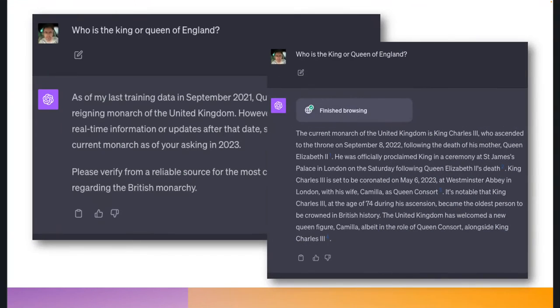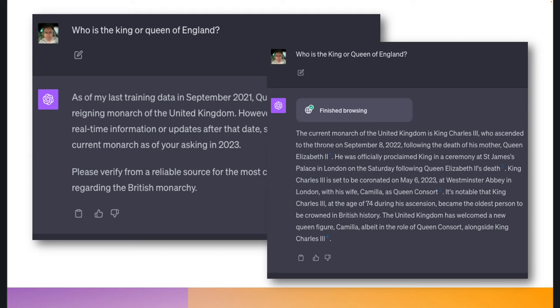Now, there are ways to solve this, and many different systems solve it in different ways. How ChatGPT, the application, is solving it is by introducing Bing browsing. And as a Plus subscriber, you can actually use this feature. If you don't want to pay, you can just use Bing Chat as well for free on the internet, because it does something quite similar. And what happens here when we ask the question, who's the King or Queen of England, is that a web search is done first. They click a couple of links, they get the data, and then based on the data you get back from the internet, a coherent answer is distilled from the search results, right?